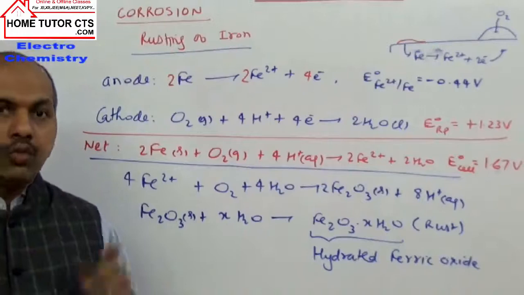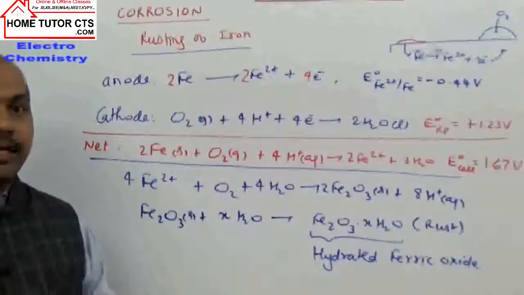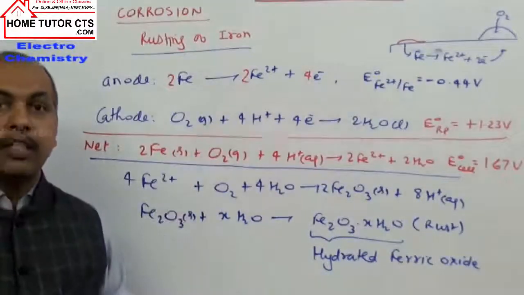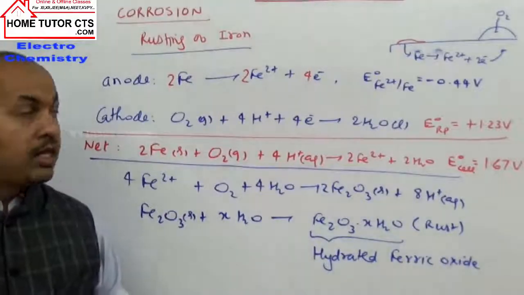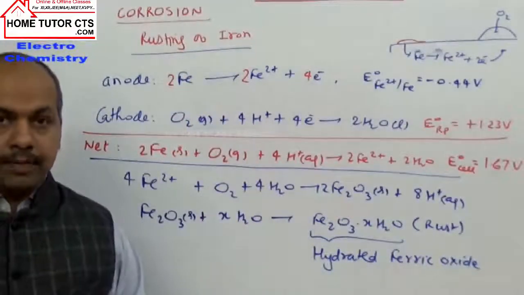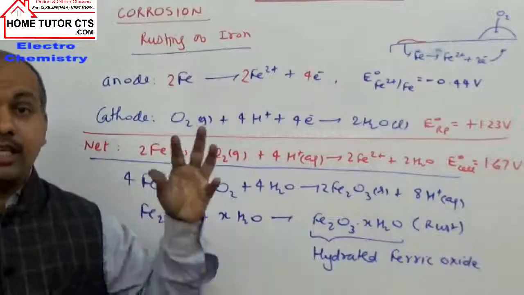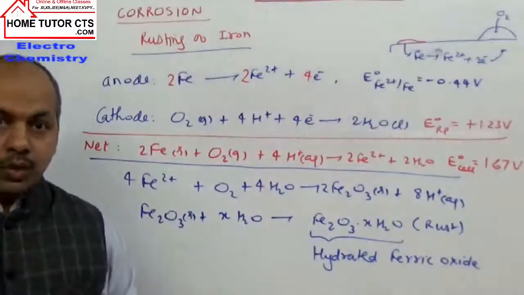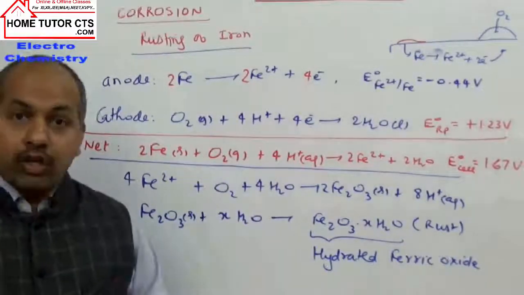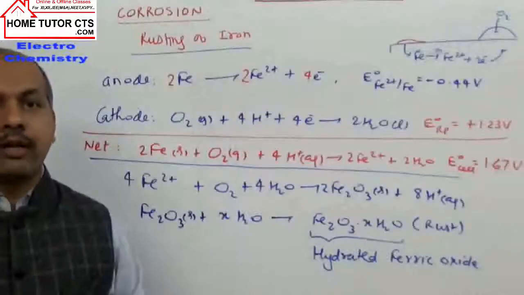Basic medium. So what happens in higher pH values or basic medium? In basic medium conditions or higher pH values, we don't have available hydrogen. Availability of H+ is decreased. So if pH exceeds around 9 or 10, rusting of iron will not take place.